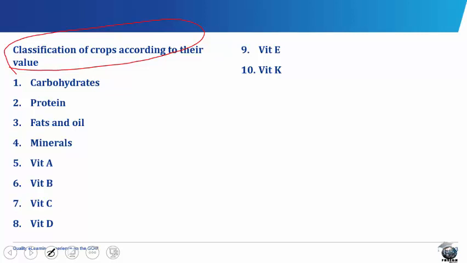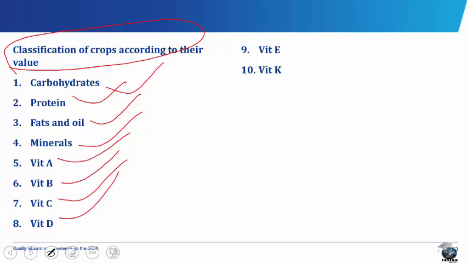Where there is adequate supply of the essential nutrients in diet, in the correct form and proportion, the food is said to be balanced. These nutrients include carbohydrates, protein, fats and oil, minerals, vitamin A, vitamin B, vitamin C, vitamin D, vitamin E, and vitamin K.